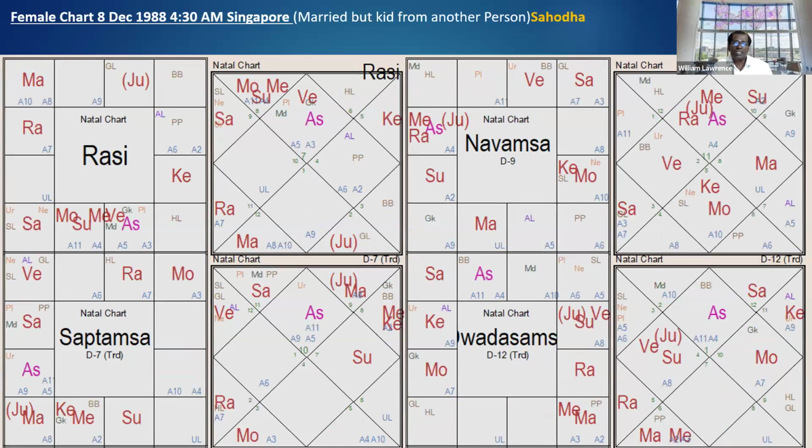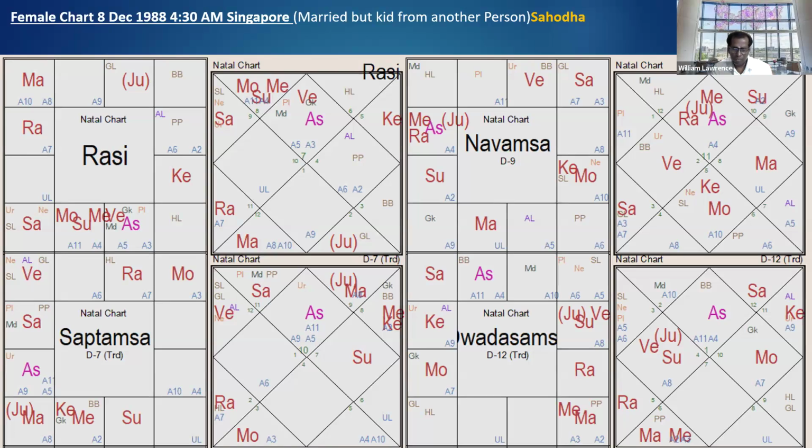Okay, look at this. This is a case of being married but having a kid from another person. What is it? She's married, but she did not get the kid from her husband. He was supposed to be gay, but he was hiding it. She went on to have a kid, and he accepted the kid also. Look at this horoscope. This is a very clear-cut example chart. So this is not a kid before marriage. The girl is married, but this is an illegitimate connection.